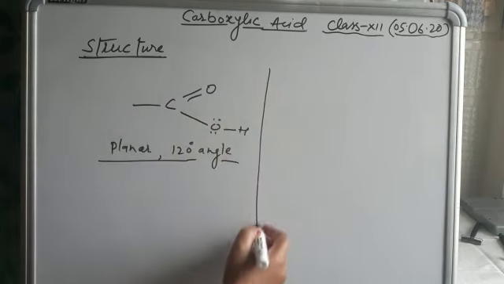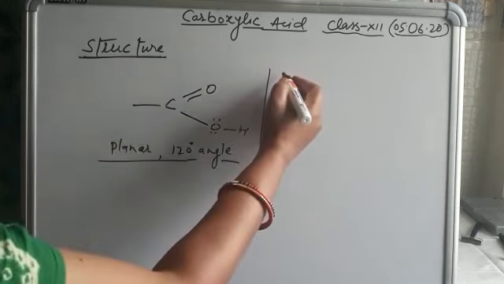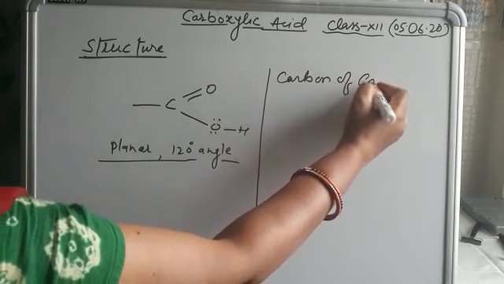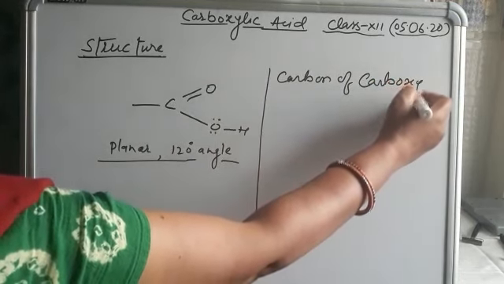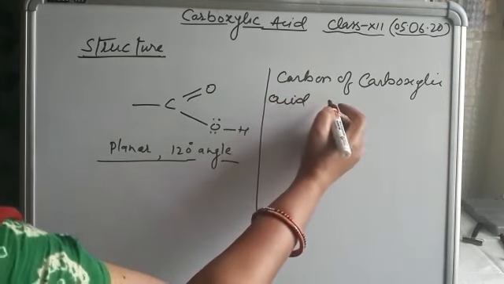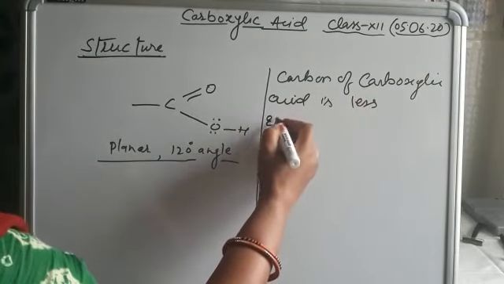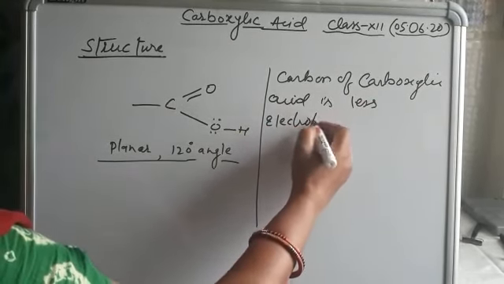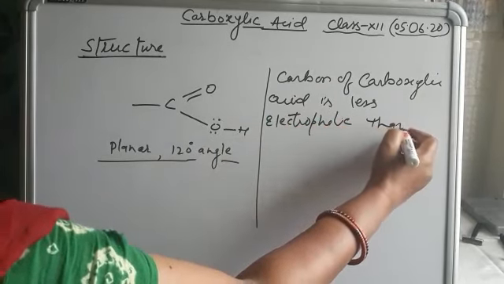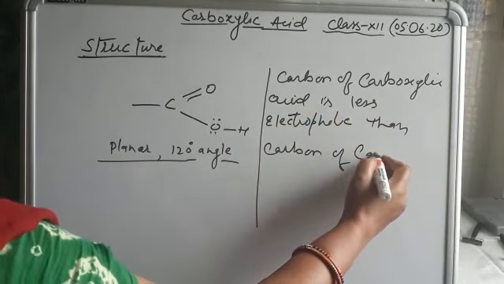And we can also say that the carbon of carboxylic acid is less electrophilic than the carbon of carbonyl group.